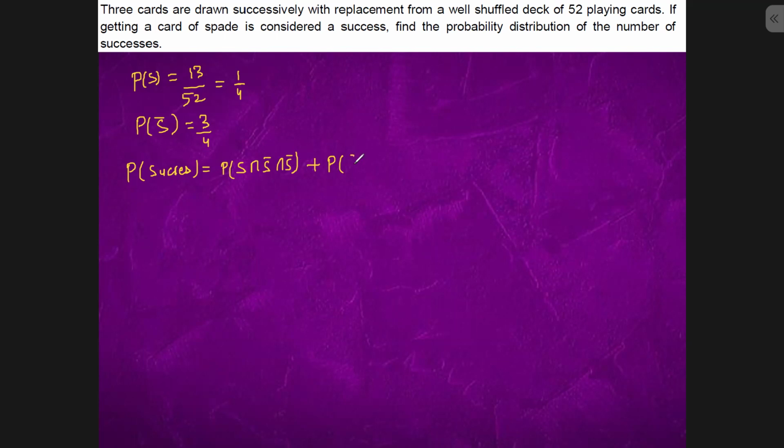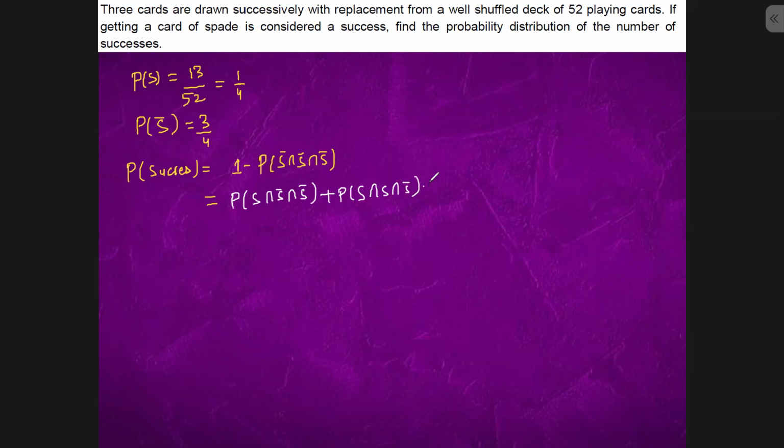So what we could do normally is, it could be 1 minus not getting any spade, to the power 3, or it could also be written as getting a spade, not spade, spade, getting spade, getting spade, getting not spade.